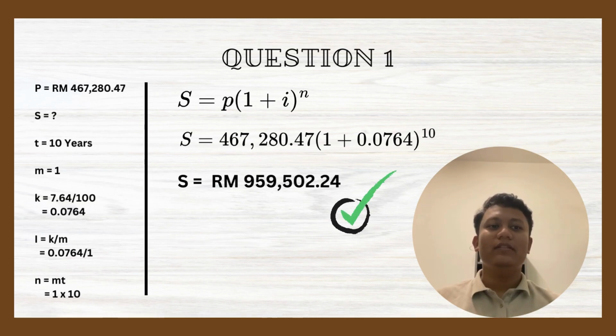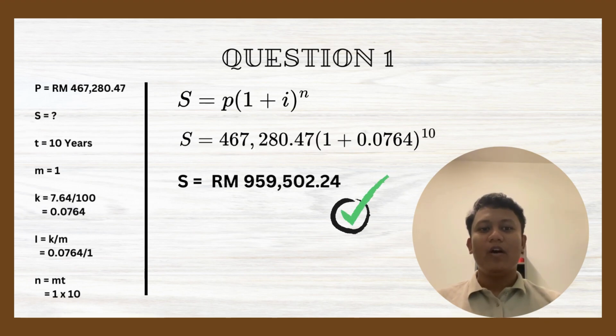So the formula I will use is S equal to P, open bracket, 1 plus I, closing bracket, the power of N. So the next is S equal to RM467,280.47, open bracket, 1 plus 0.0764, closing bracket, the power of 10. So the answer for the future value is RM959,502.34.